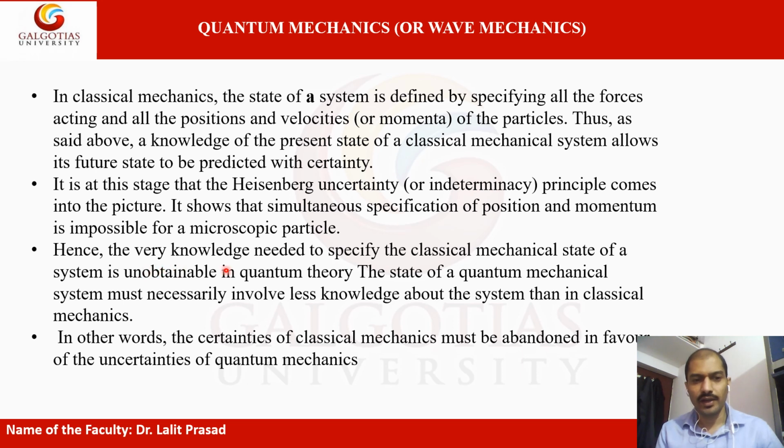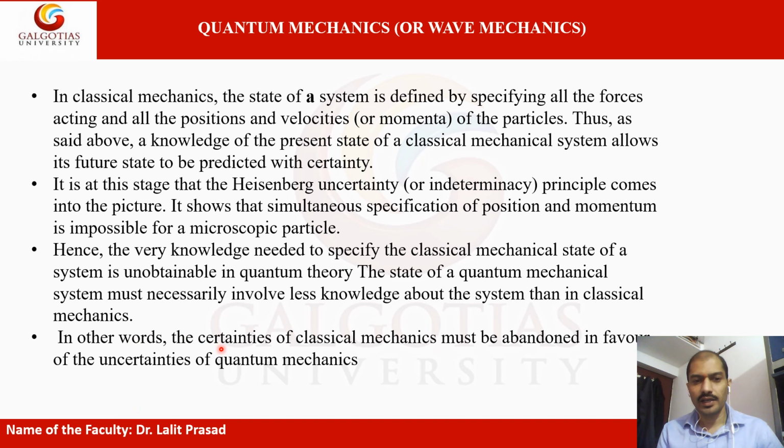Hence the very knowledge needed to specify the classical state of a system is unobtainable in quantum theory. The state of a quantum mechanical system must necessarily involve less knowledge about the system than in classical mechanics. In other words, the certainties of classical mechanics must be abandoned in favor of the uncertainties of quantum mechanics.